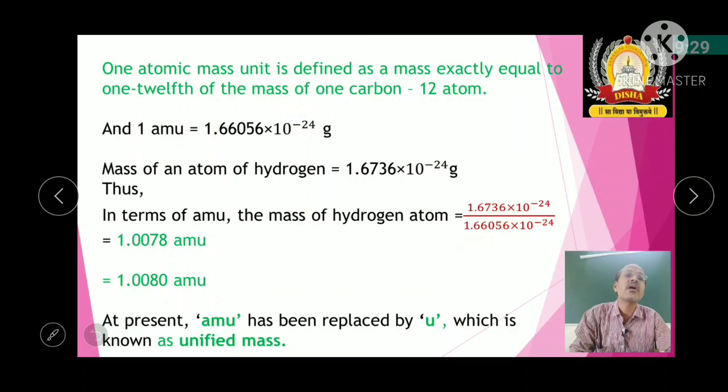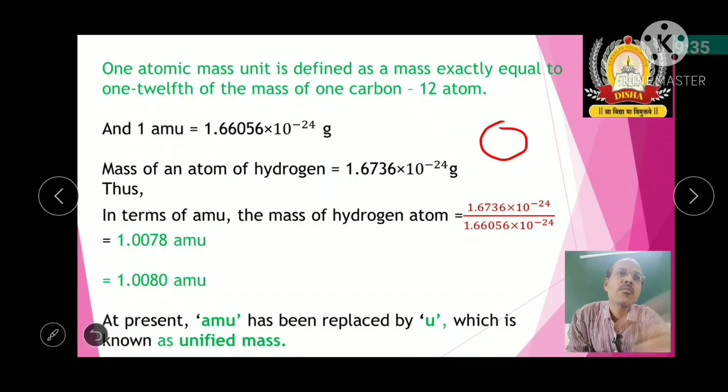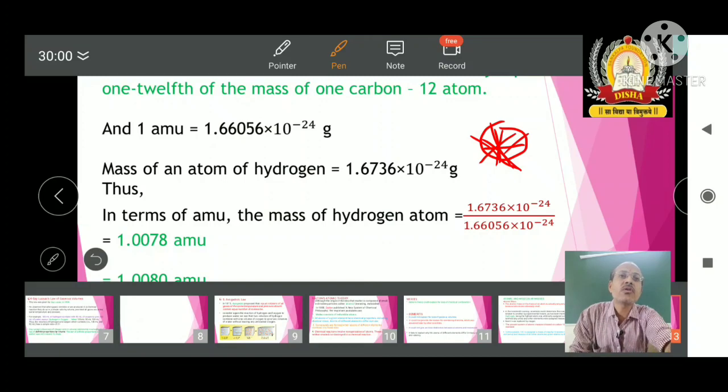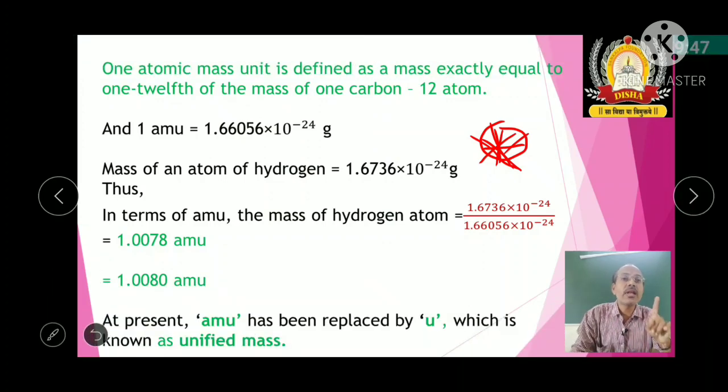If I take this as a carbon atom, I will take a 1/12 portion; like that you can divide it into several parts. So I take 1/12 of the mass of one carbon 12 atom.